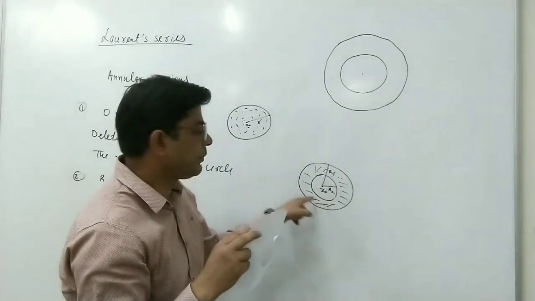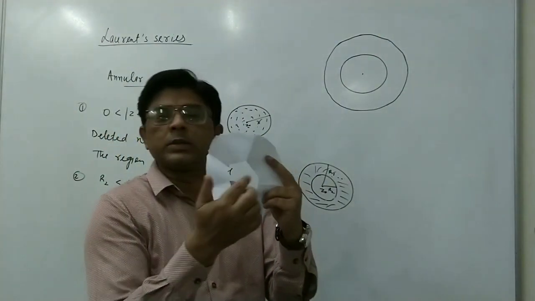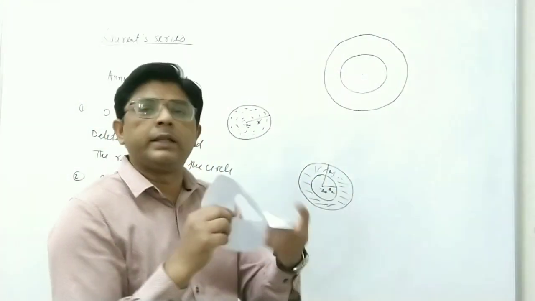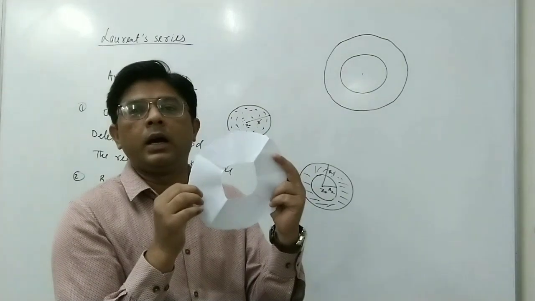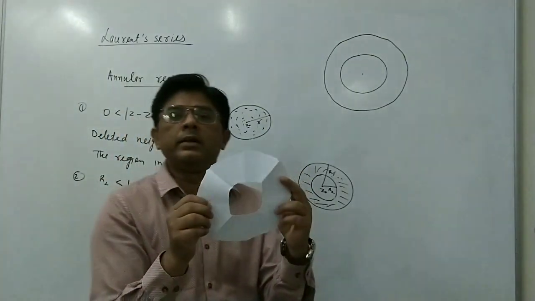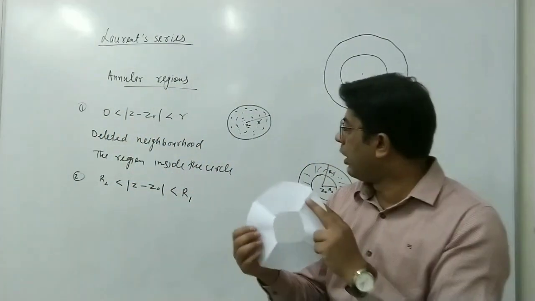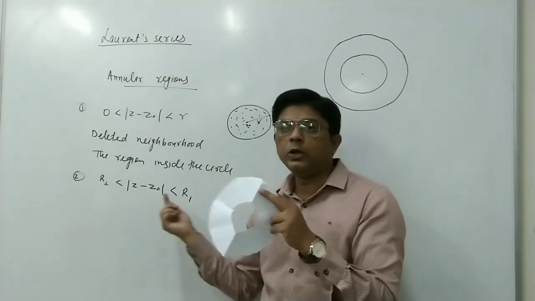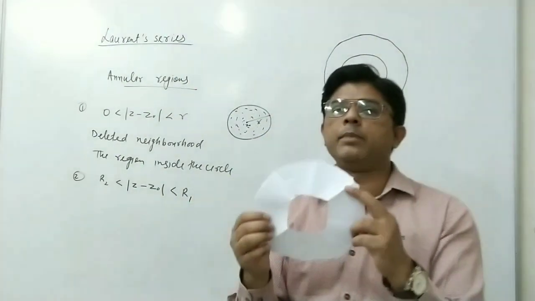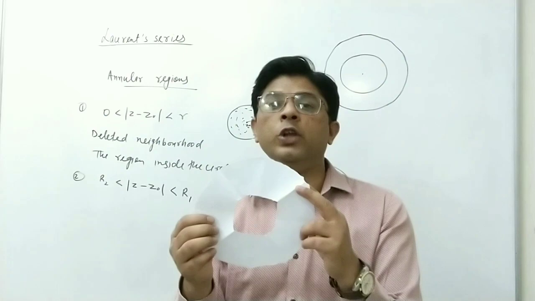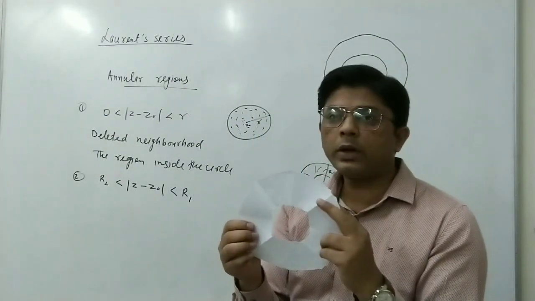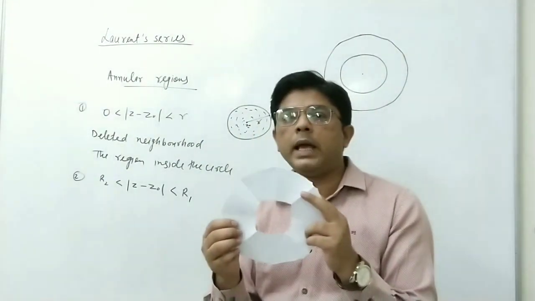So this is this region. The radius of the smaller circle we have taken r2 and the radius of the larger circle we have taken r1. So we can write this region in this form: mod z minus z naught greater than r2, less than r1. So this type of region is again called an annular region or annulus.